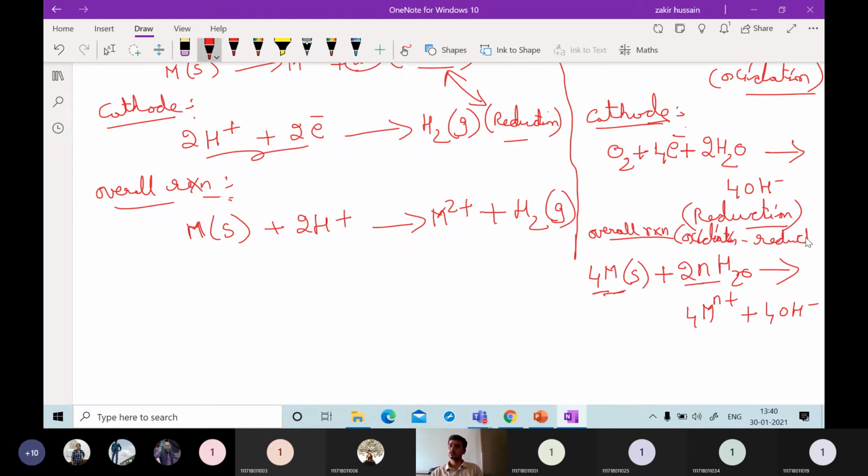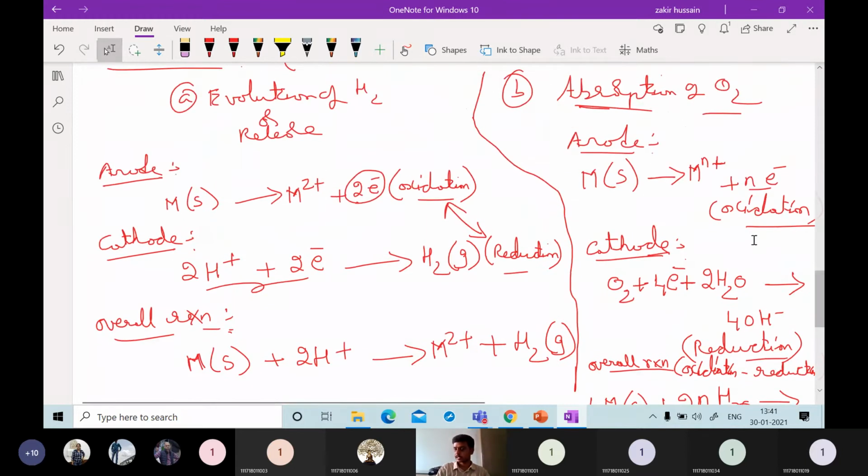reduction reaction. Individually, if you see on each anodic or cathodic side, in the conducting medium, the anodic reaction will be an oxidation reaction in which the metal loses electrons, and these electrons will be gained at the cathode by the oxygen present in the atmosphere, together with the moisture present in the conducting medium.